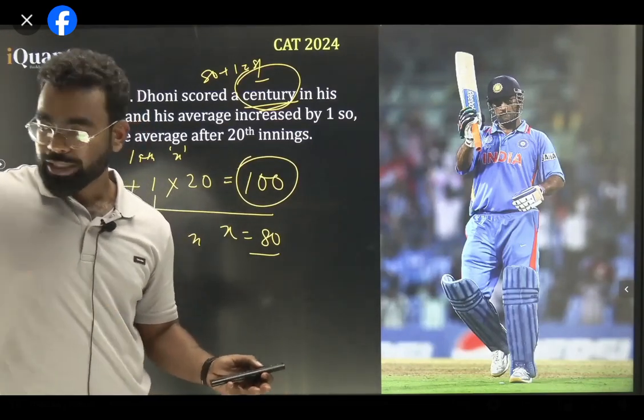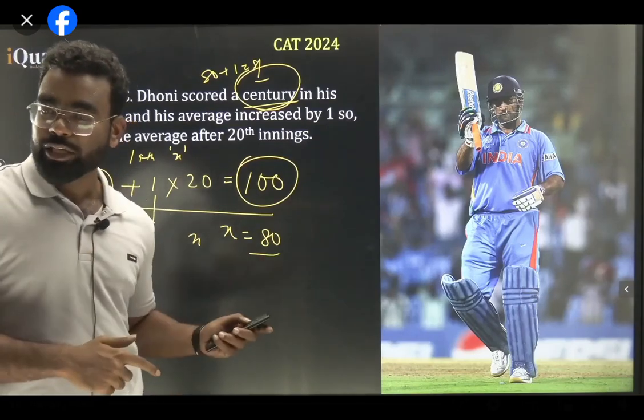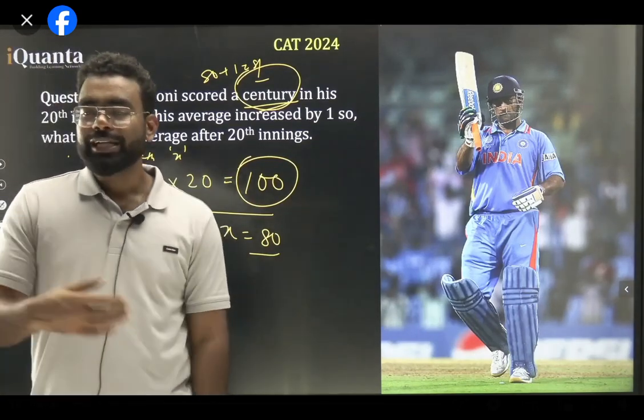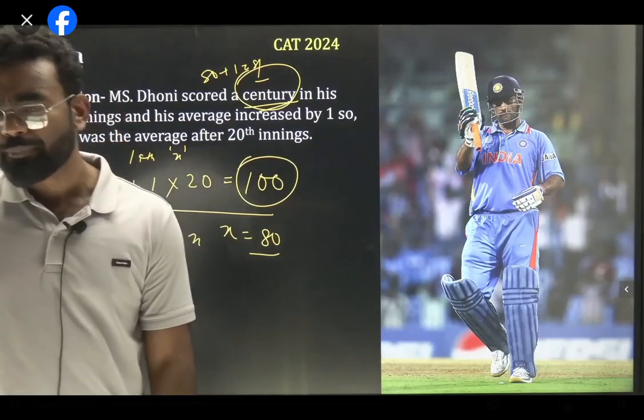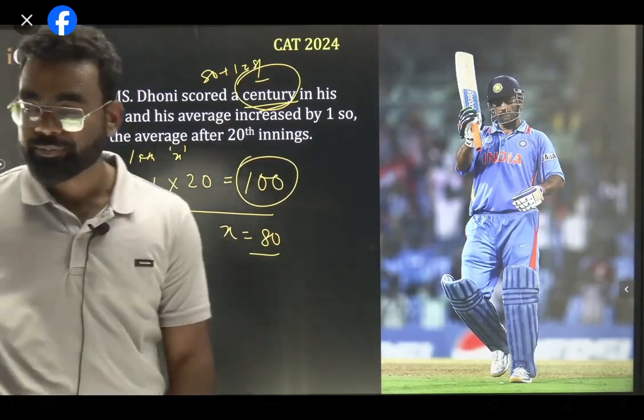Do you understand this? So this innings ka score, the 20th innings ka score, generally in the previous question we have found. In this question, the average is not given, the score is given. So we just did the opposite thing here. So that's why we take it 100, because the century is 100. Am I clear? Please go through it, you'll understand it. I'm sure about it. Like you will understand all these things. So let's go for the next question. Nice.